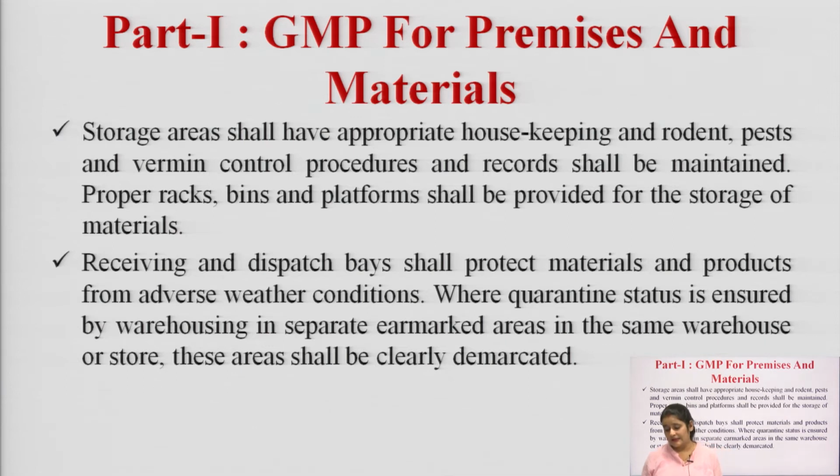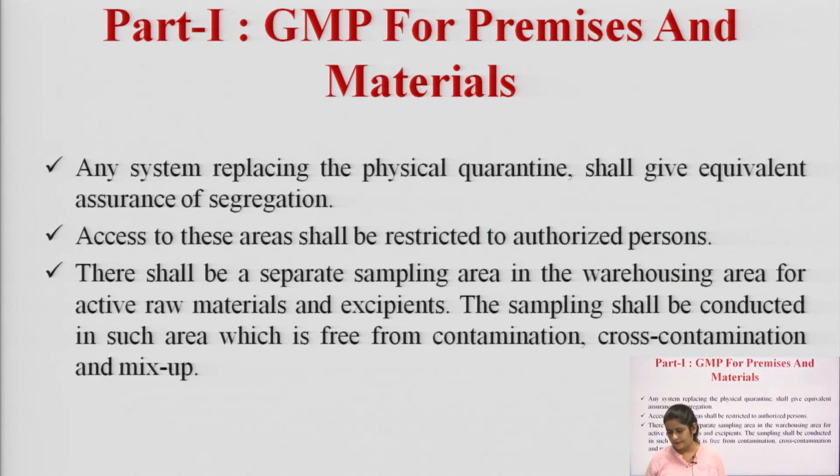The record shall also be maintained. Proper rack, bins, platform shall be provided for storage of materials. Receiving and dispatch bays shall protect material and products from adverse weather conditions, where quarantine status is ensured by warehousing in a separate marked area in the same warehouse or store, where the area shall be clearly differentiated categorically. Okay.